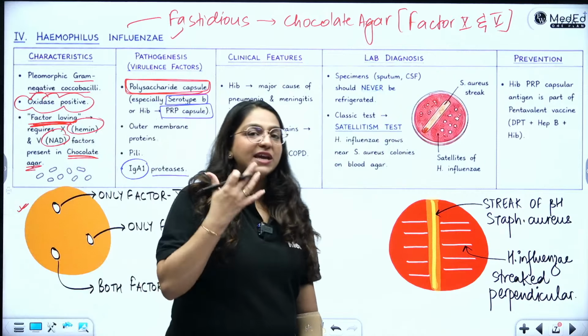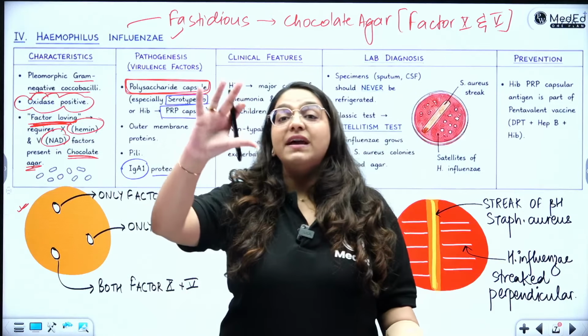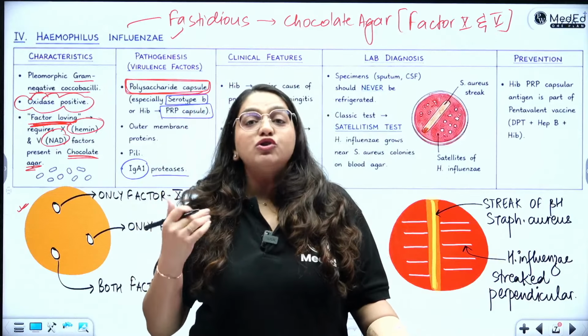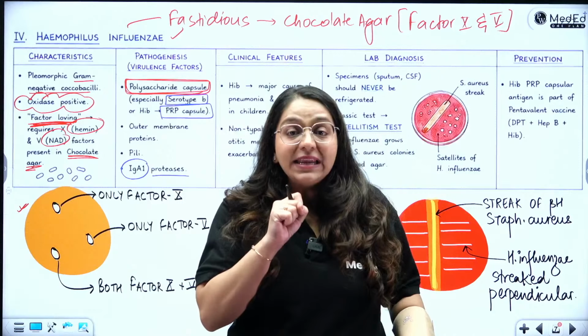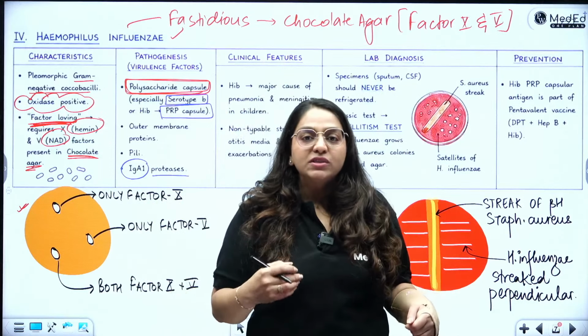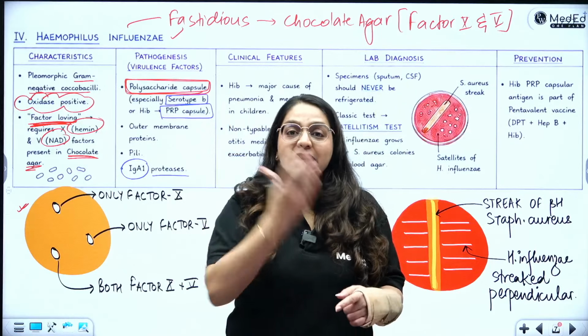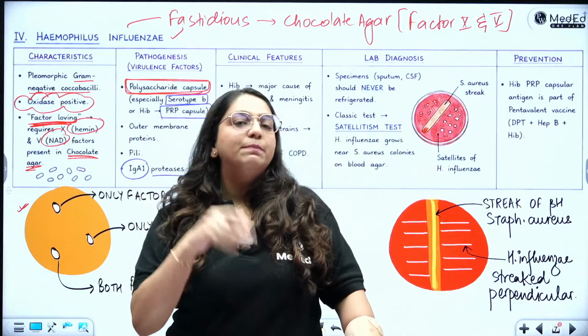Whenever there are IgA1 proteases produced by any bacterium, it becomes very, very pathogenic, because anything which is getting transmitted through the respiratory or the fecal-oral route, the first antibody which is going to come is the mucosal antibody, right, which is that IgA. And if the bacteria produces an enzyme which will cleave this IgA antibody, then it will get a free path to go deeper inside the body.